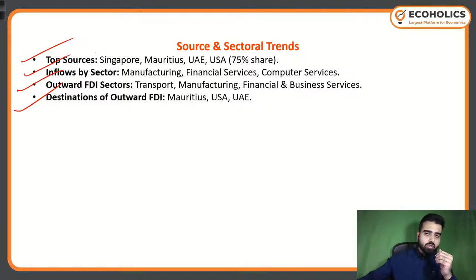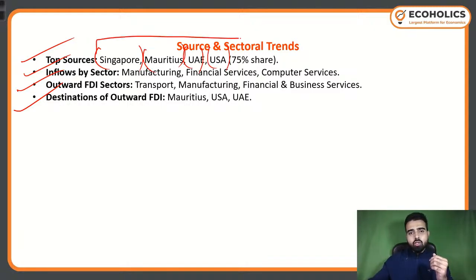Now, top sources, if you see: Singapore, Mauritius, UAE, and USA. These four countries are the top four sources from where we are receiving FDI. Okay, 75% of the total FDI that we are receiving is coming from these four countries. Do remember the names of these countries, it is extremely important.